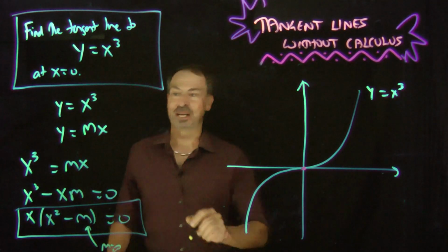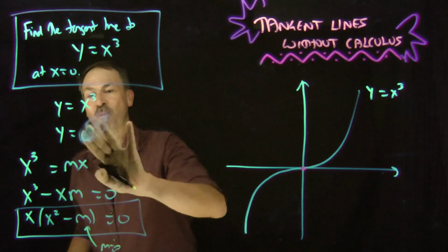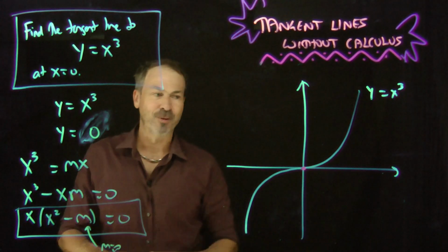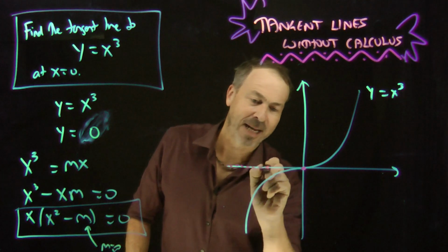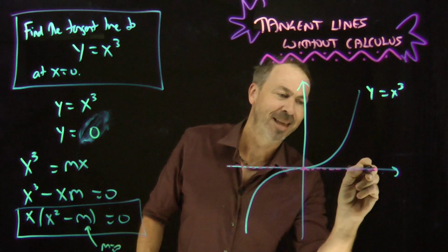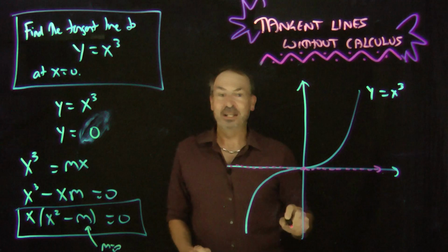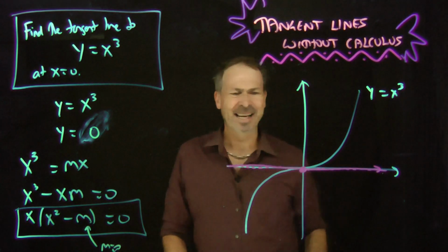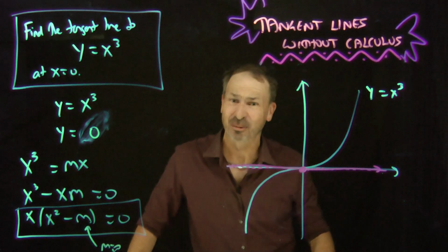M has to be 0, in which case my line is the line y equals 0 times x. It's always 0. The line y equals 0 is the horizontal x-axis. The tangent line must be that. Which is awfully strange, because when you're in geometry class, you've now suddenly got a tangent line that actually cuts through the curve.